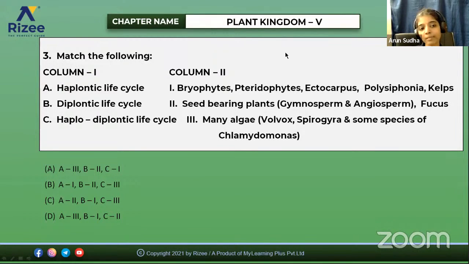No need to explain. Haplontic happens in algae, diplontic in seed bearing plants, and haplodiplontic in bryophytes and pteridophytes. So A3, then B2, then C1. So option A is the correct one.